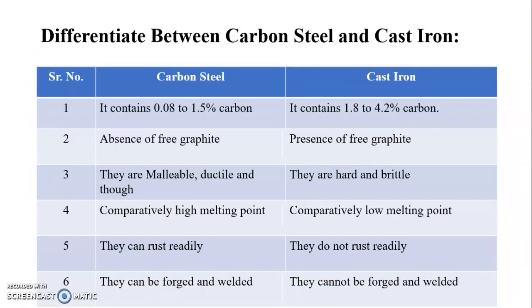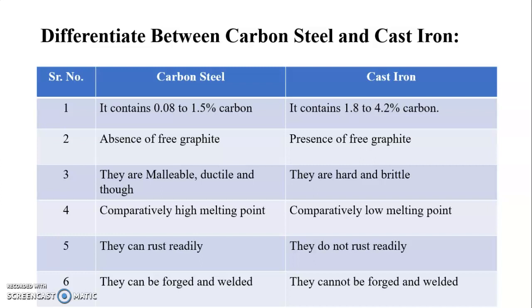Then the next difference: between carbon steel and cast iron. Carbon steel contains 0.08% to 1.5% carbon, but cast iron contains 1.8 to 4.2% carbon. In carbon steel, free graphite is totally absent, but in cast iron free graphite is present.